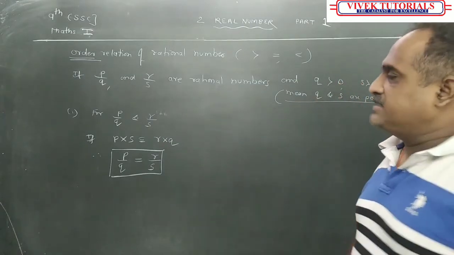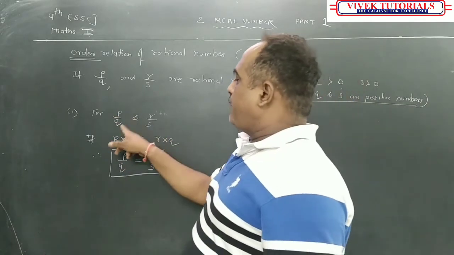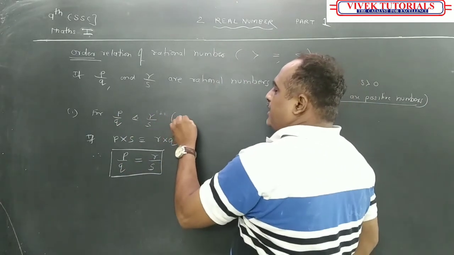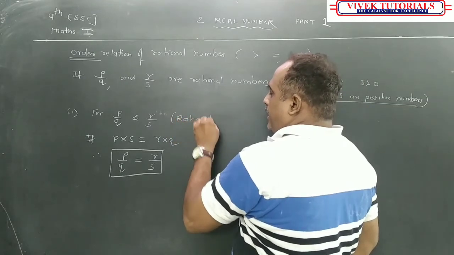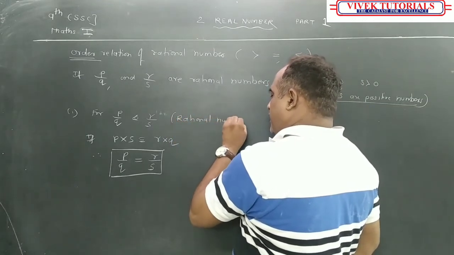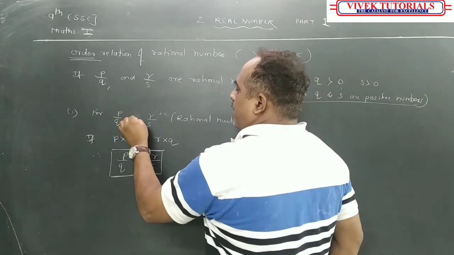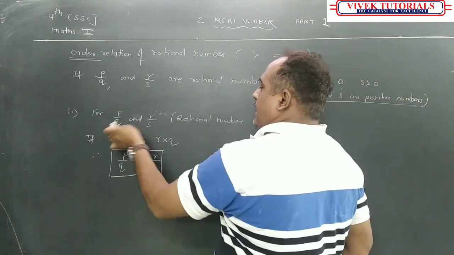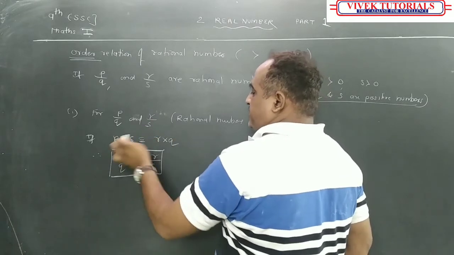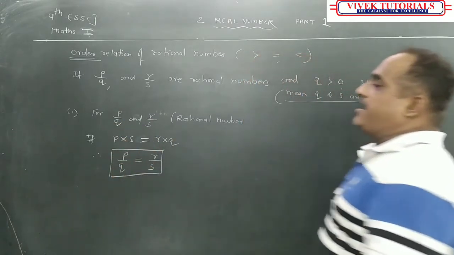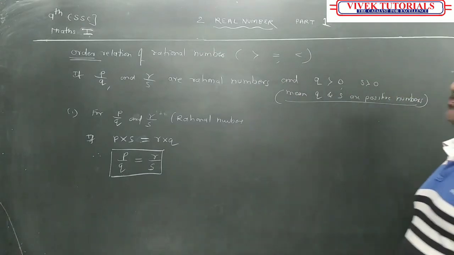So once again I'll repeat it. For P upon Q and R upon S rational numbers, first we multiply P into S and R into Q. If they are equal, I can say that P upon Q is equal to R upon S.